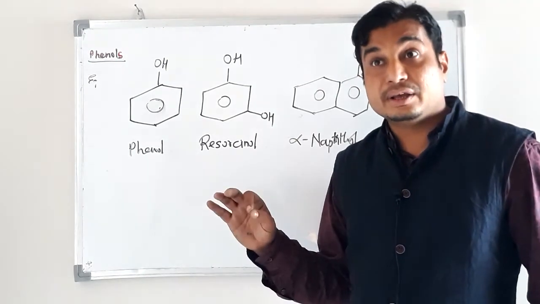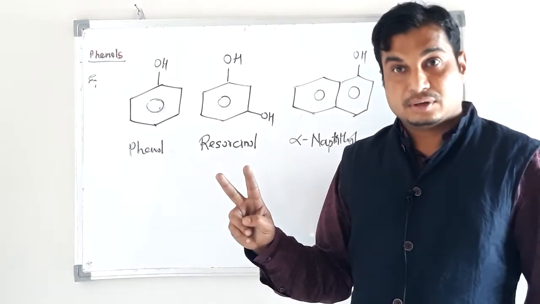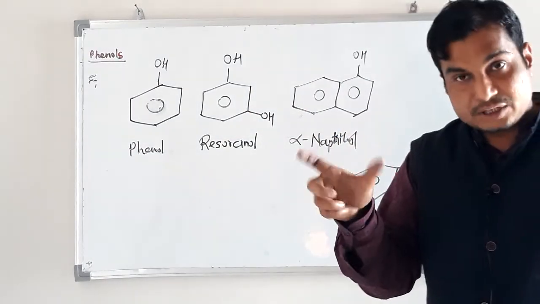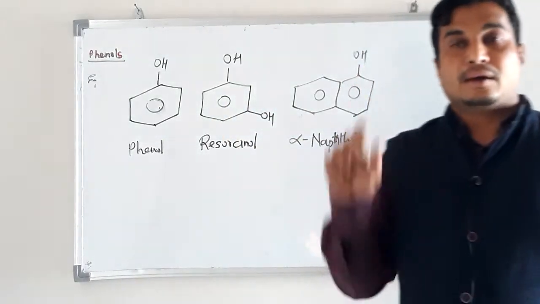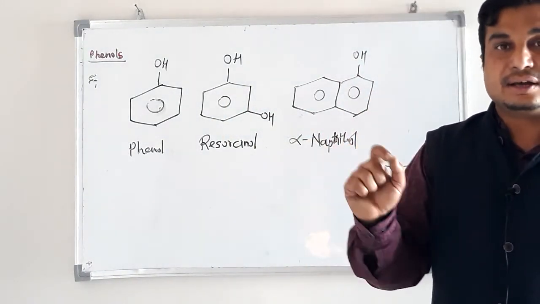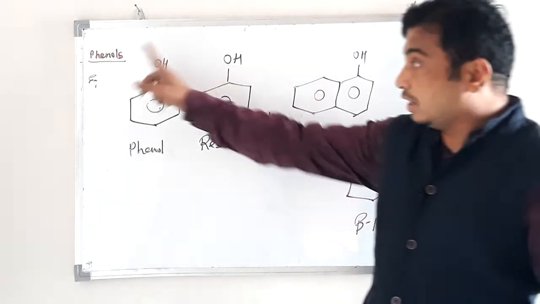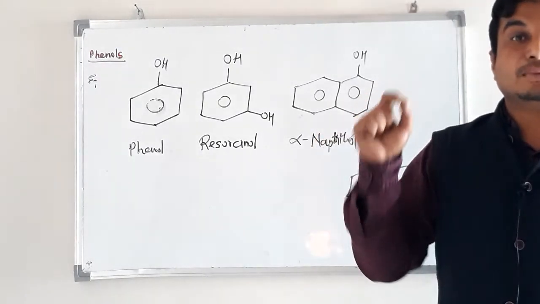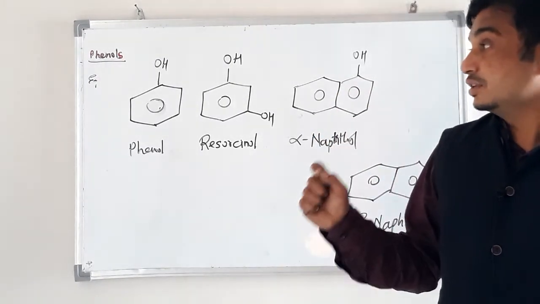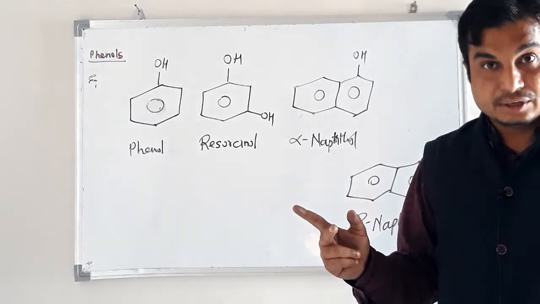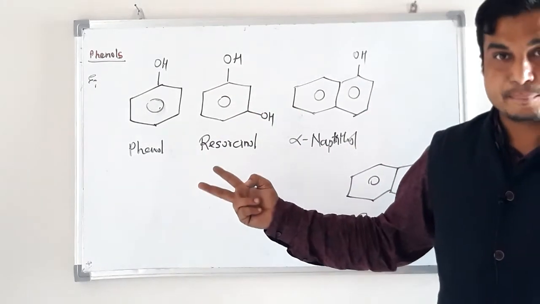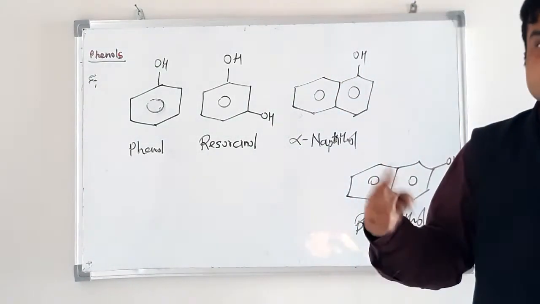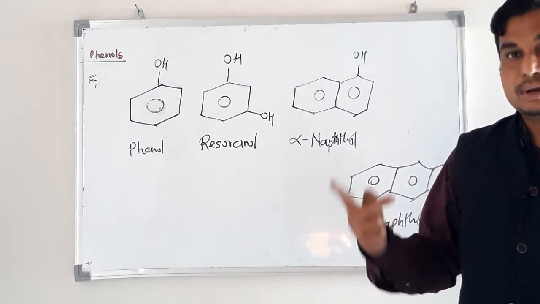So how many types of hydroxyl compounds are there? Two types: alcohol and phenol. What is the difference between alcohol and phenol? In alcohol, the hydroxyl group is attached to an aliphatic carbon atom, but in phenols, the hydroxyl group is attached to a carbon atom of an aromatic ring. That is the difference between alcohol and phenols. So these are two classes having the same functional group, hydroxyl, but subdivided into two categories, alcohol and phenols.